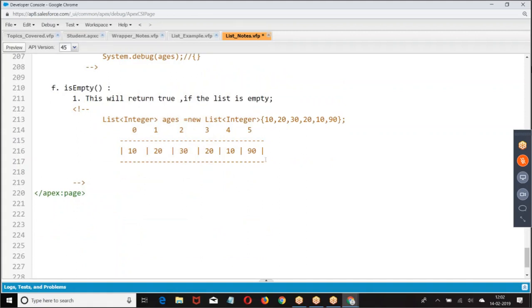We had ages.isEmpty. Ages dot isEmpty. This will return true if the list is empty, otherwise false. isEmpty returns true if the list is empty.